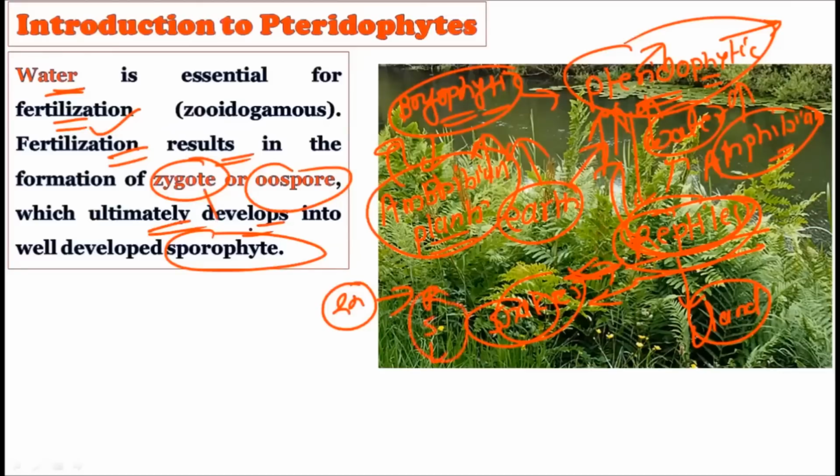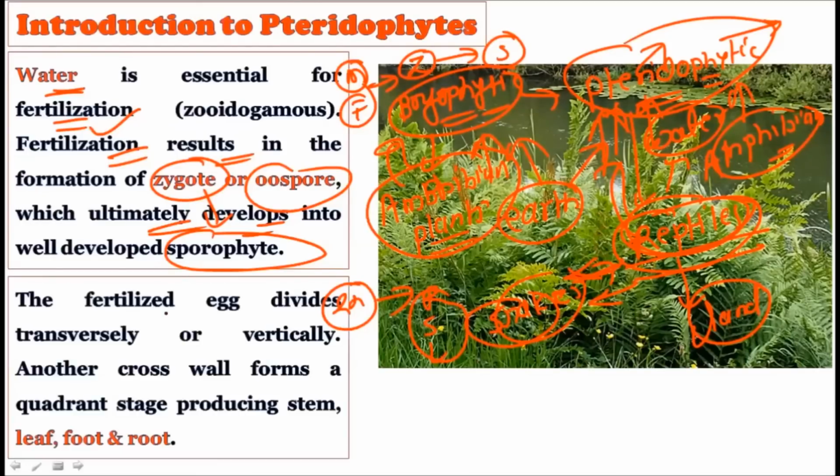So the zygote is created out of the gametophyte. The gametophyte first produces the male sex organ, then the female sex organ. After the fusion, there will be the zygote, and now the zygote creates a new sporophyte. This is how the alternation of generation occurs in these pteridophytic plants.